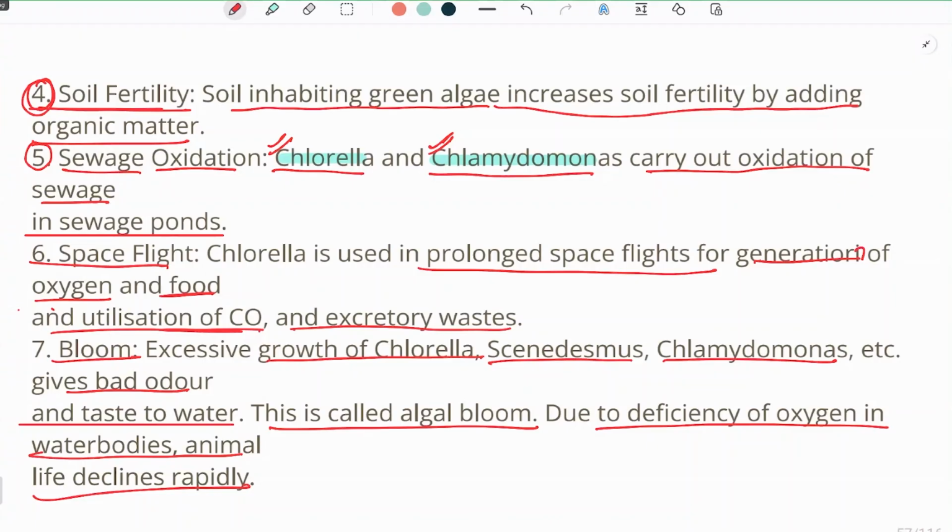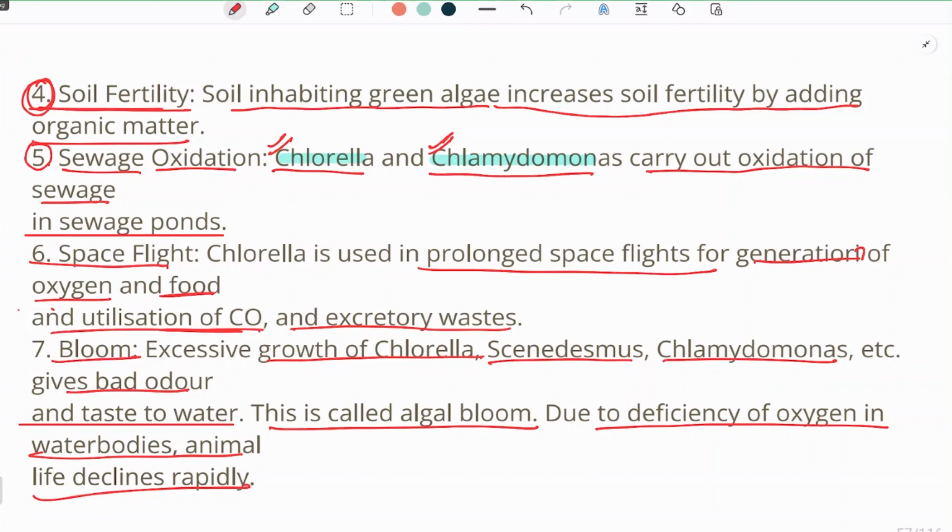Bloom. Now there is excessive bloom or growth. Whenever there is excessive bloom of chlorella, it is going to give a bad odor because of the using up of all the oxygen. So the water stinks. It gives a bad odor.